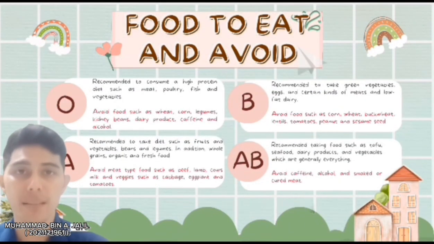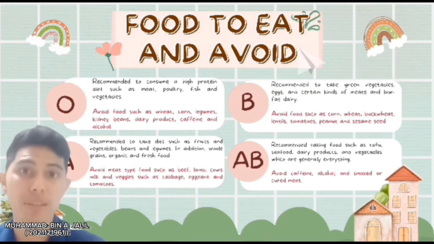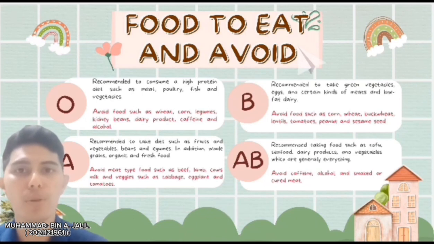So there are four main types of blood type, which are type O, A, B, and AB. For type O, it is recommended for you to consume high protein such as meat, poultry, and fish, and to avoid wheat, corn, dairy products, caffeine, or alcohol. Secondly, for type A, you should take a large amount of fruits, vegetables, and organic foods, and also try to avoid meat-based foods such as beef, lamb, cow's milk, and certain veggies such as eggplant and tomatoes.